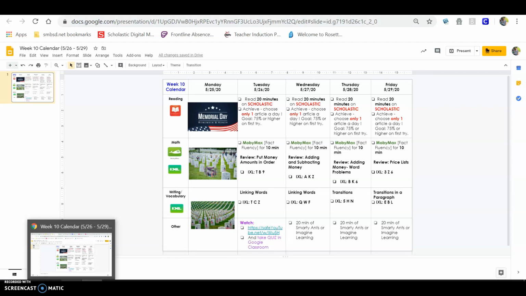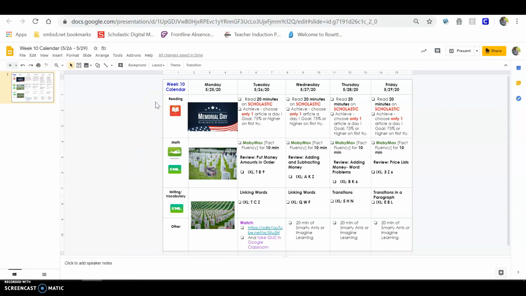I wanted to take a look at the learning calendar for this week so you guys know exactly what to do. So today's Tuesday. Reading is very much the same. I want you to read 20 minutes on our Scholastic Literacy Pro and take one Achieve article today, and you're going to try your hardest to get 75% or higher.